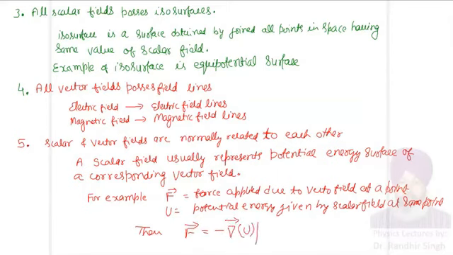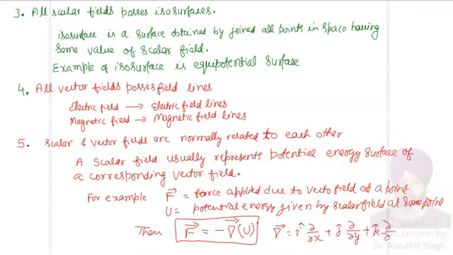So I will tell you about this gradient in my next part of the topic, where del vector is an operator which is given by i cap partial upon partial x plus j cap partial upon partial y plus k cap partial upon partial z.